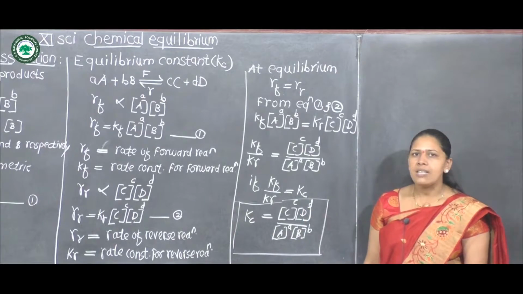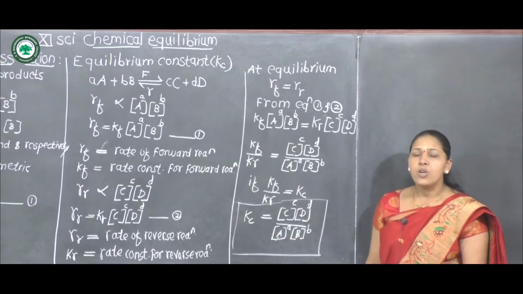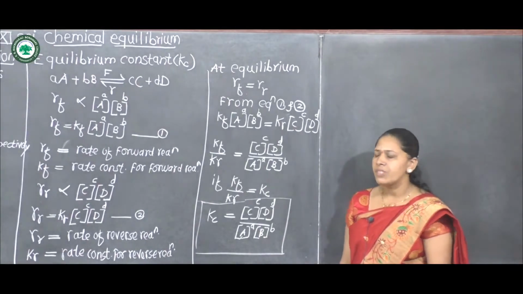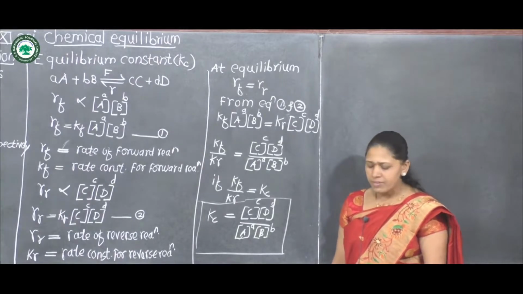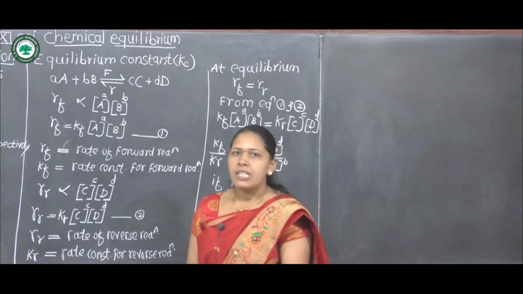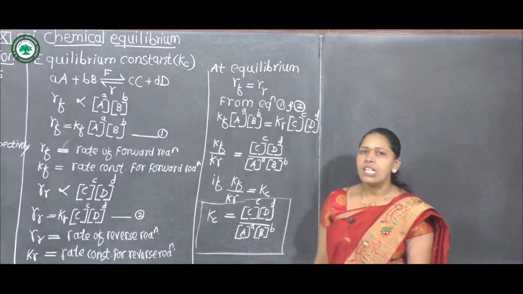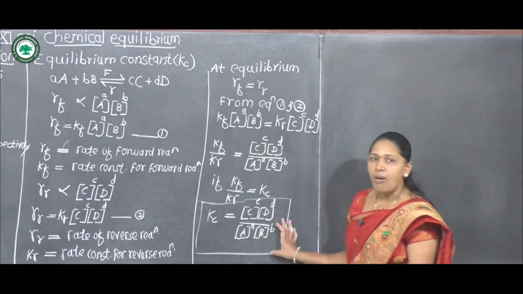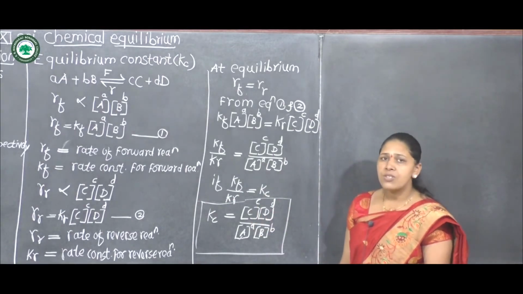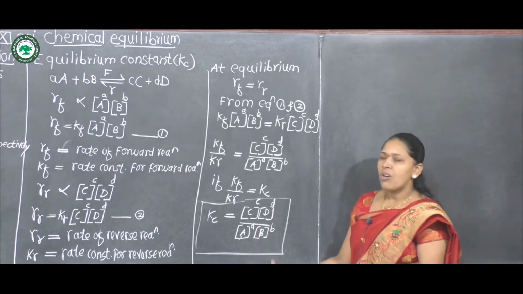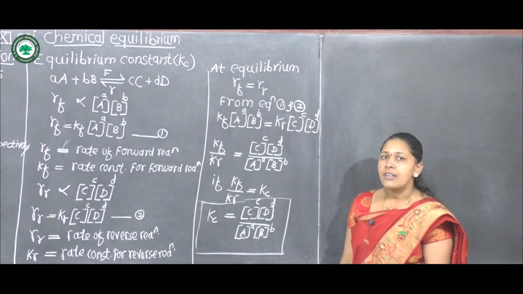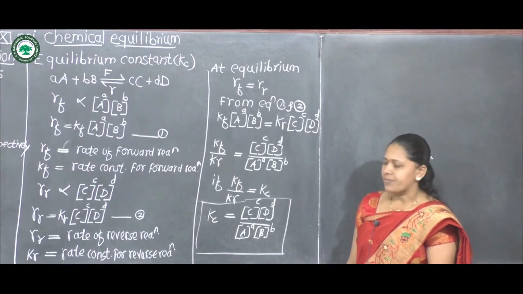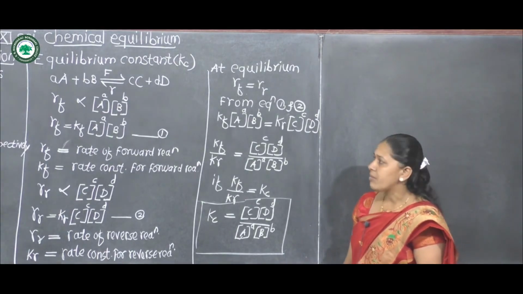Here K indicates equilibrium constant and C indicates molar concentration of reactants and products. Then from this equation we can define equilibrium constant Kc. For 1 mark, in the exam a 1 mark question will be asked: define equilibrium constant. Equilibrium constant is defined as the ratio of product of molar concentration of products to product of molar concentration of reactants raised to power equal to stoichiometric coefficients in the balanced chemical equation. From this equation we can define equilibrium constant.